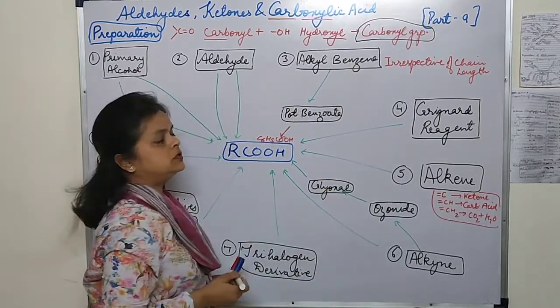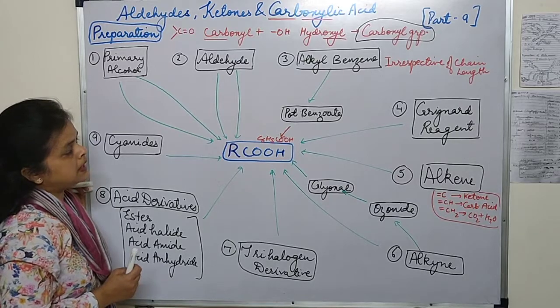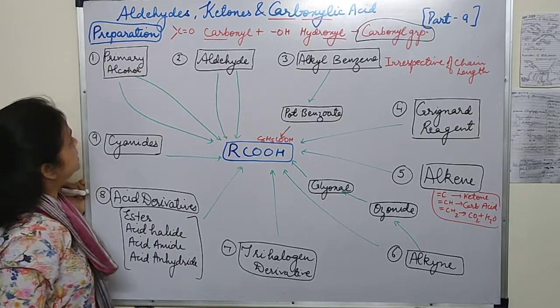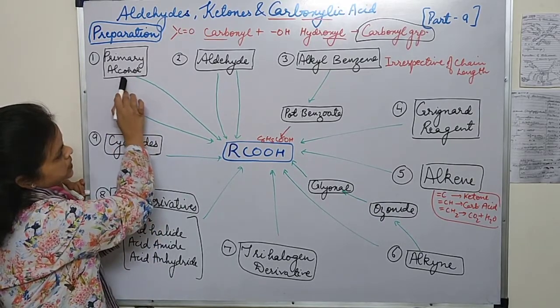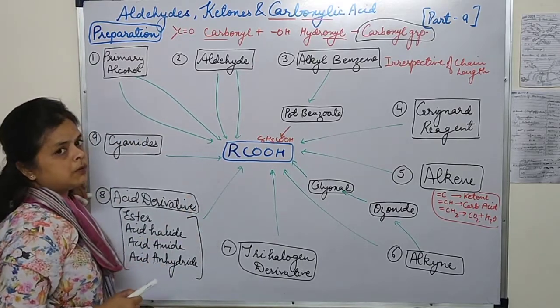Now first we are going to see the various methods of preparation of carboxylic acids. Let's see the flowchart first, and then we will take the reactions in detail. Now first, the primary alcohol. Primary alcohol, we all know that whenever it undergoes oxidation, it forms the carboxylic acid.